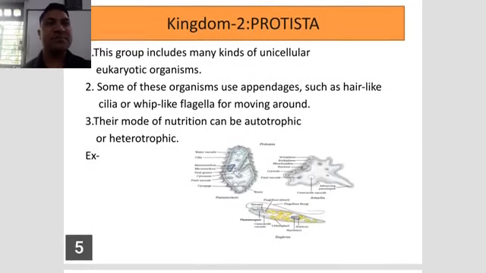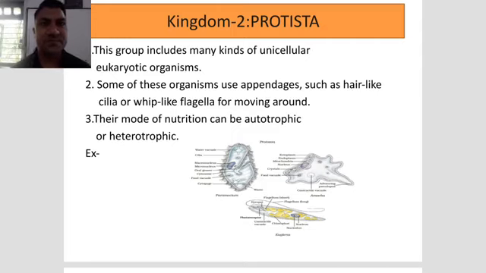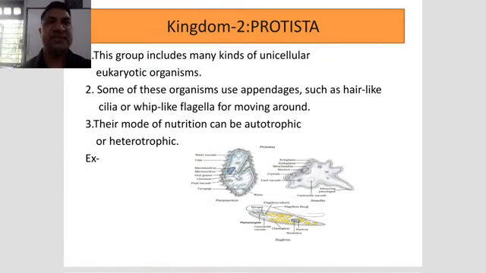Number 2, kingdom Protista. The first character is that they are unicellular eukaryotic. The previous one was unicellular prokaryotic; this one is unicellular eukaryotic. Number 2, the organisms have cilia or flagella for moving around. Cilia or flagella means hair-like structures. Cilia are numerous and short in length. Then flagella: the number is less but the length is long.